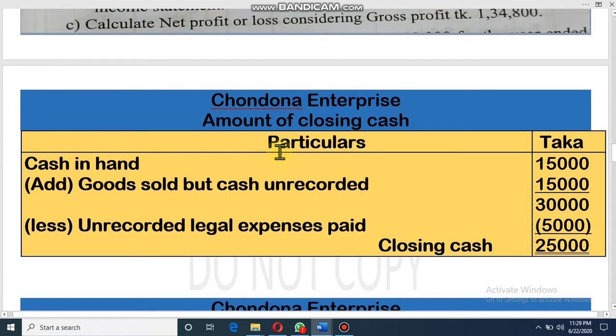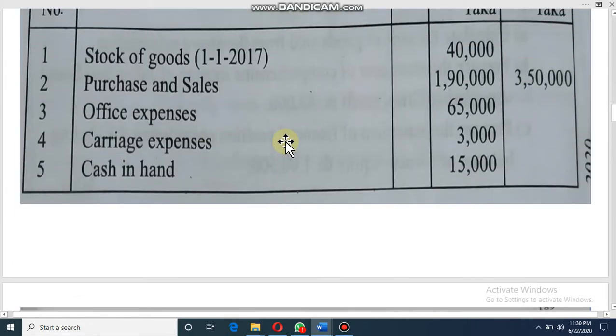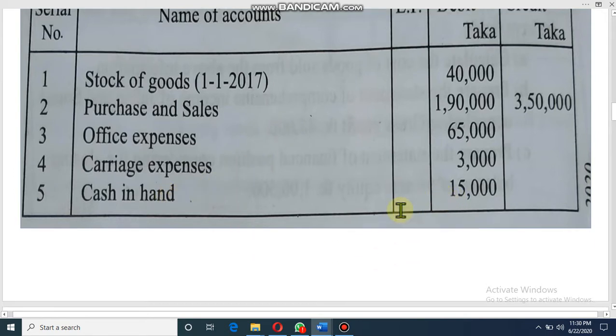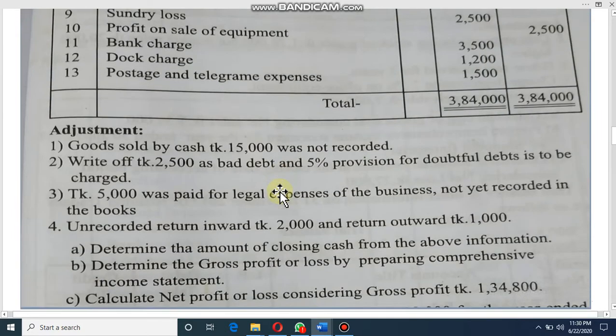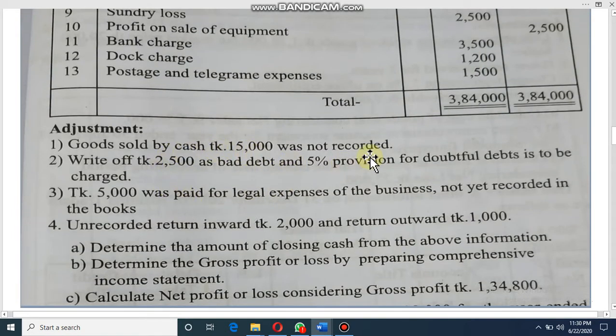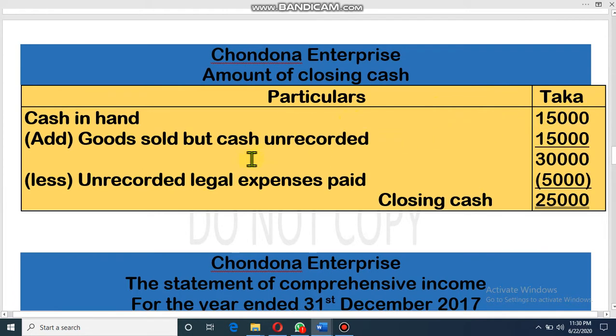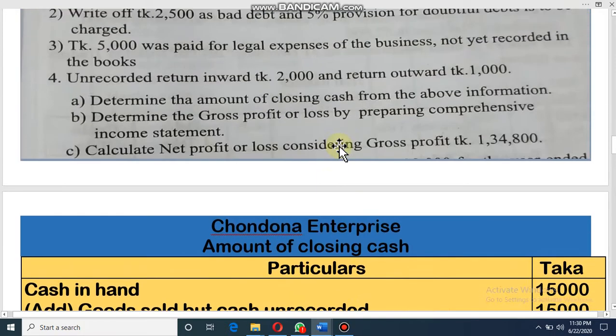Dear student, at first find the amount of closing cash in hand. That means how much cash we have in our hand. Look at cash in hand, it is given 15,000. If there is any adjustment, look here: goods sold by cash 15,000 was not recorded. That means you sold goods in cash but you forgot to record it. So it will be added with this cash money. Cash in hand 15,000 plus goods sold but cash unrecorded 15,000, so total 30,000. And another adjustment.